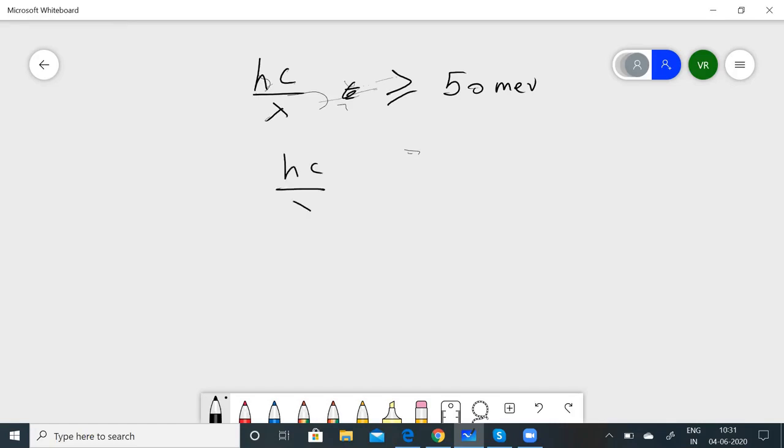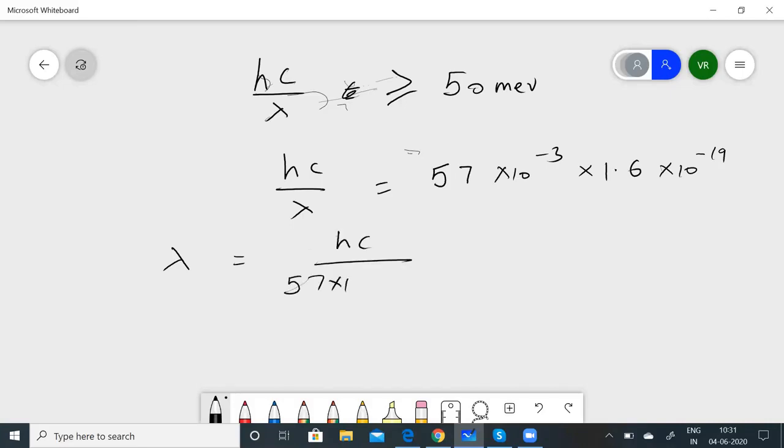hc by lambda is equal to, now let us convert this into joules. So 50 into 10 to the power of minus 3 into 1.6 into 10 to the power of minus 19. Okay, so now we need to calculate lambda. Lambda will be equal to hc by 50 into 10 to the power of minus 3 into 1.6 into 10 to the power of minus 19.